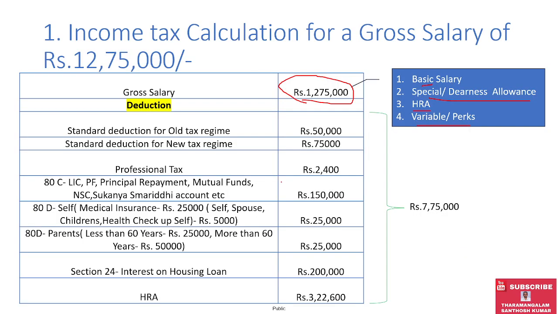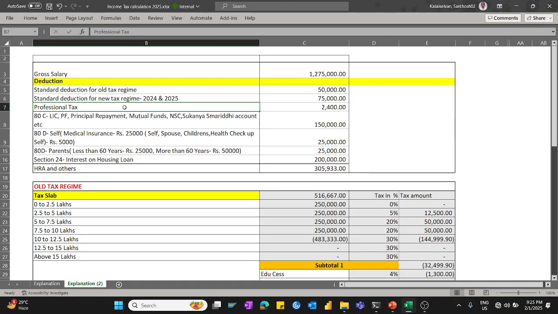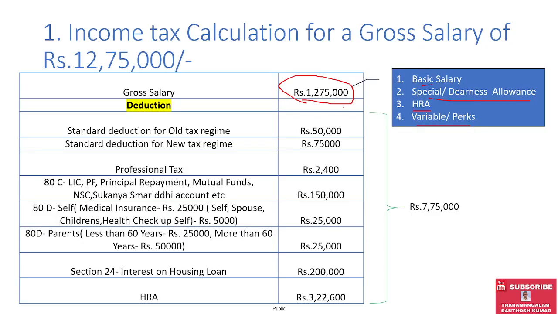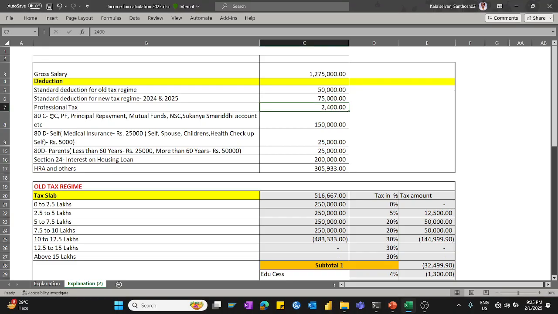The professional tax, which you can see in your payslip, will be 2,400, which means 200 rupees per month is deducted, so 12 into 200 is 2,400. I have taken some deduction components: 80C, 80D, Section 24 interest on housing loan, HRA and others.